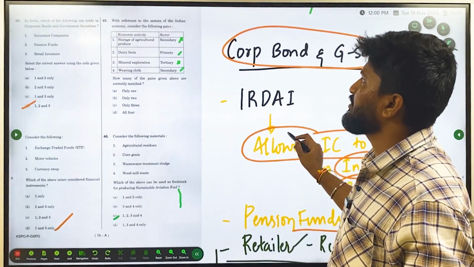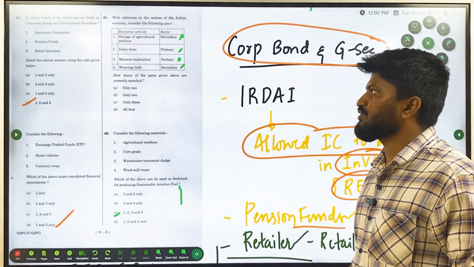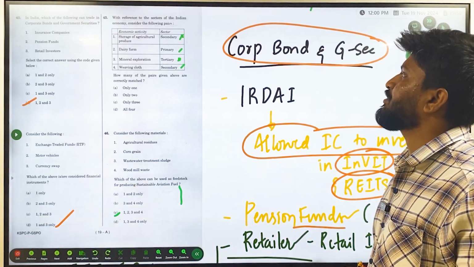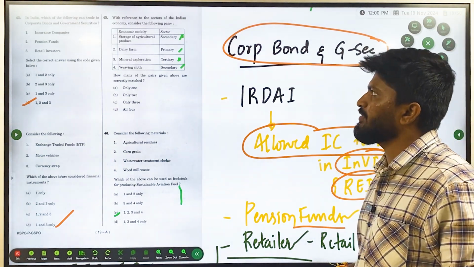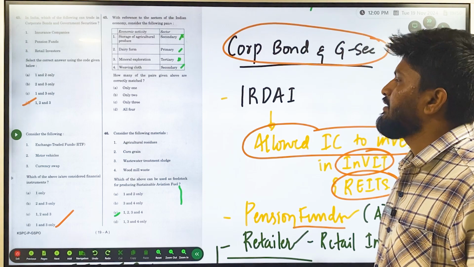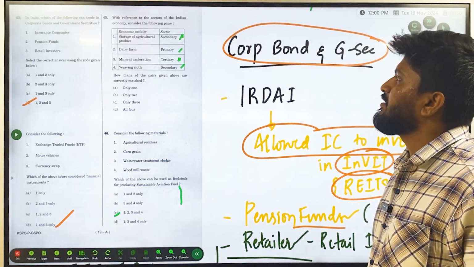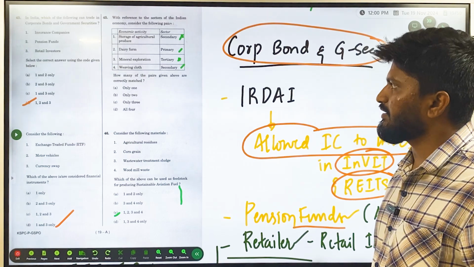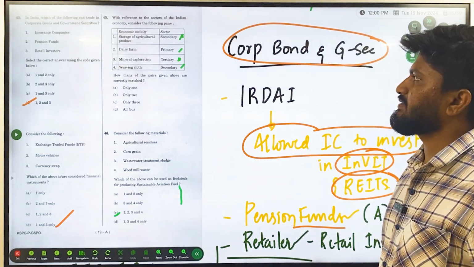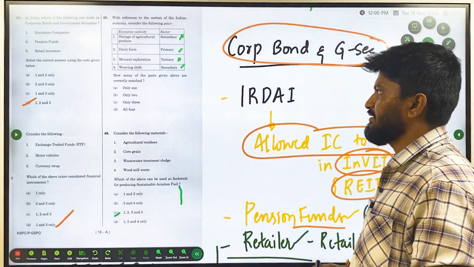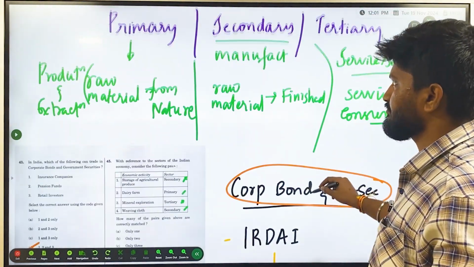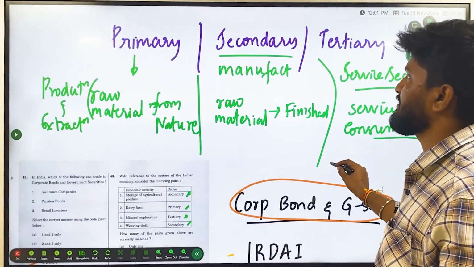Next, a very basic question, but a very confusing one. Most of the people got the answer wrong in this one. The question is, with reference to the sectors of the Indian economy, consider the following pairs. The economic activities they are giving are storage of agricultural produce, dairy farm, mineral exploration, weaving cloth, and they are asking about the secondary, primary, tertiary sectors. So first you'll understand what the primary, secondary, and tertiary sectors are.